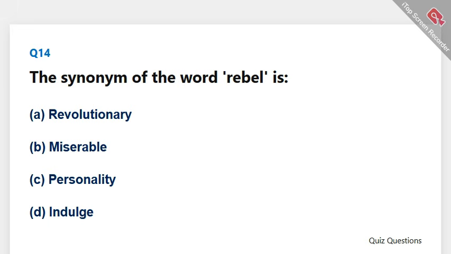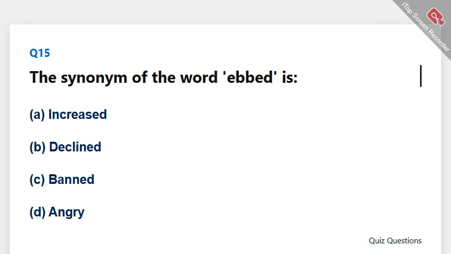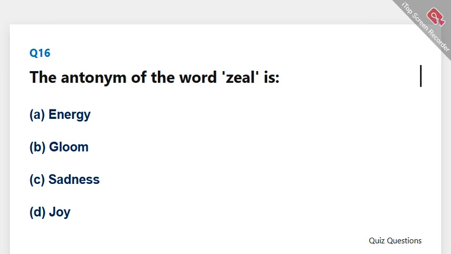The synonym of the word rebel is. The correct answer is A. Revolutionary. The synonym of the word ebbed is. The correct answer is B. Declined. The antonym of the word zeal is. The correct answer is B. Gloom.